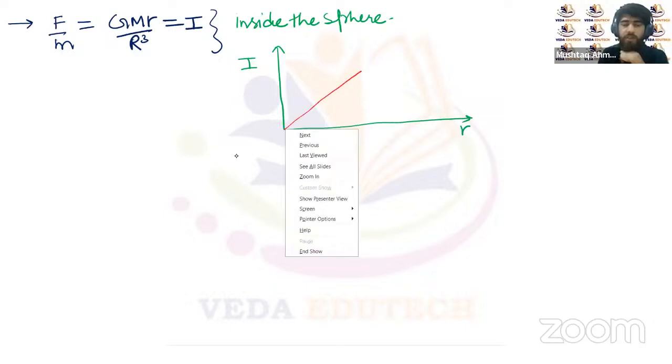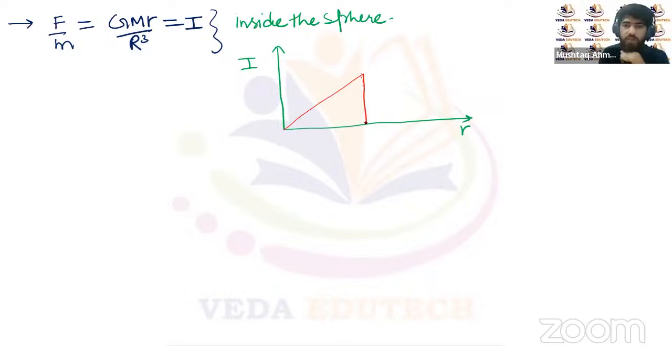At the surface, the field intensity is maximum. Then the field intensity varies as 1 by r square. So this will be the variation.